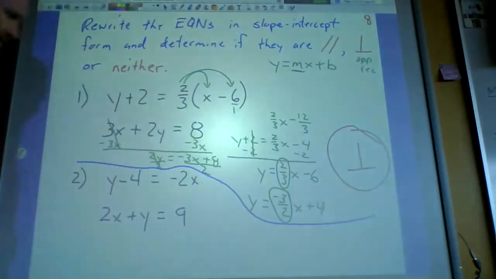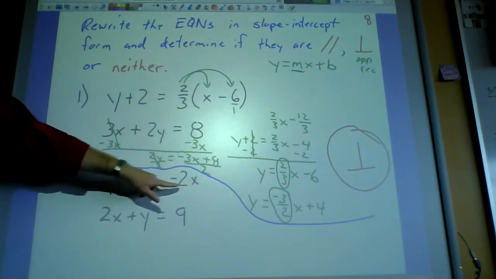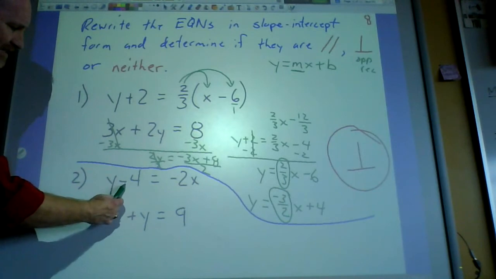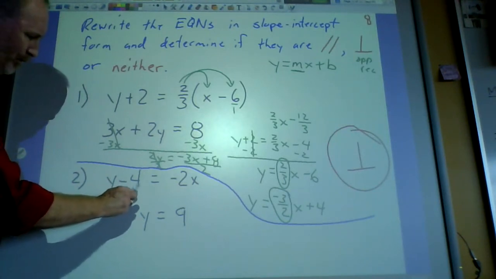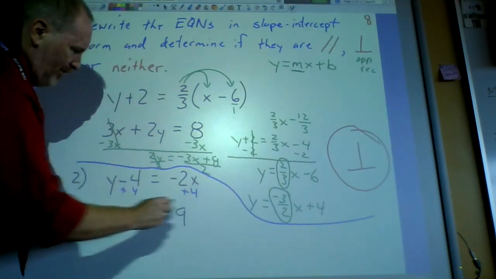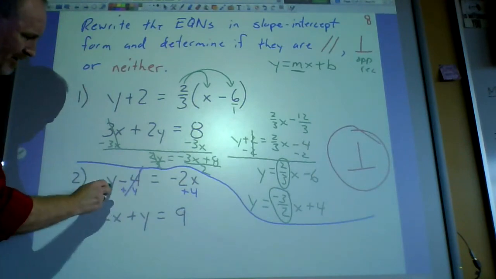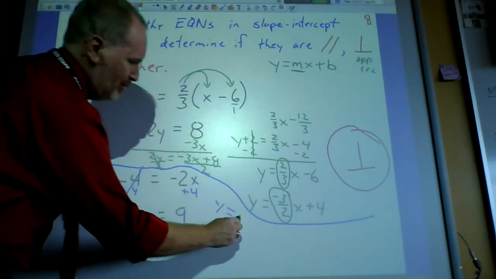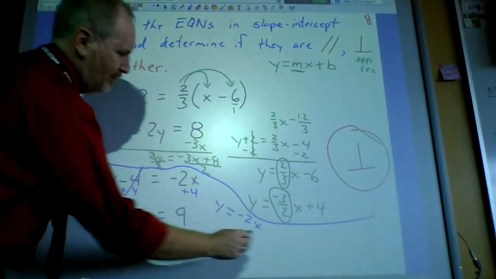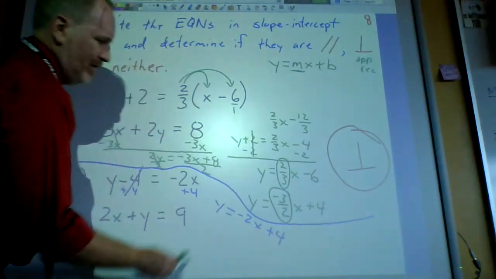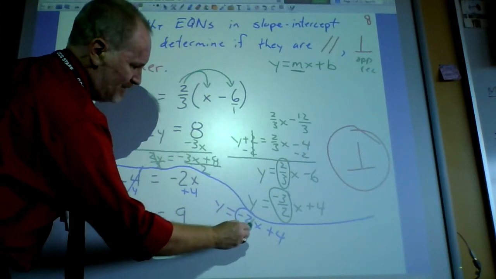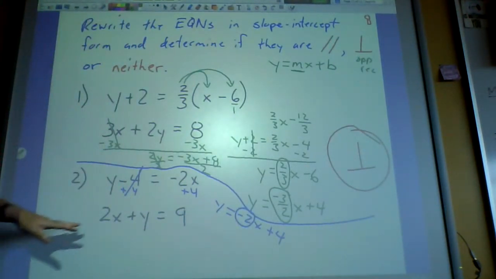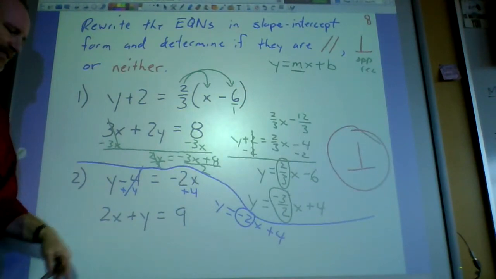And yeah, okay. So we need to make this into y equals mx plus b form. The only thing in the wrong spot is this minus 4. So let's go plus 4 and plus 4. So that cancels out. So you have y equals negative 2x plus 4. So his slope is negative 2, right? Now I just got to find out what his slope is. And some of y'all, my speed demons, probably already know what his slope is.